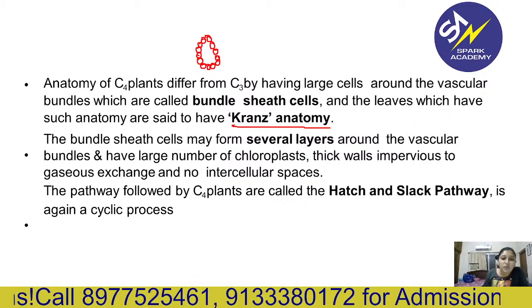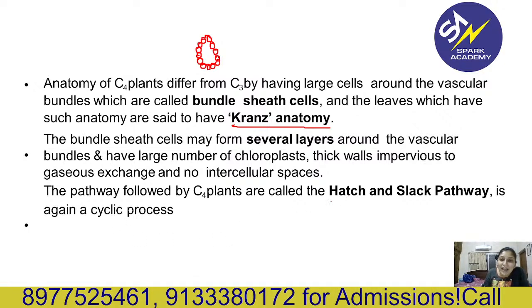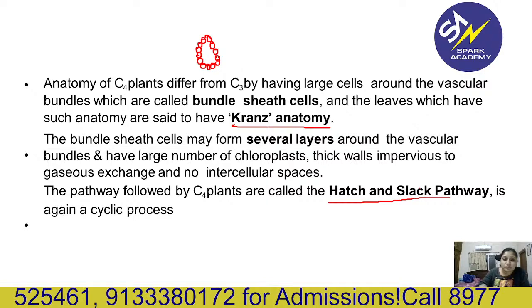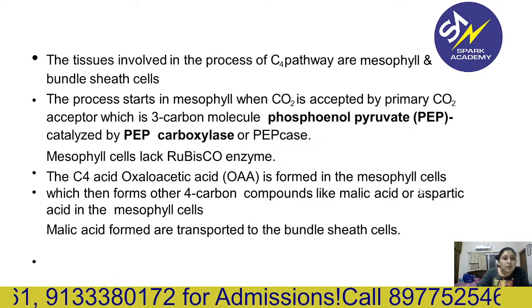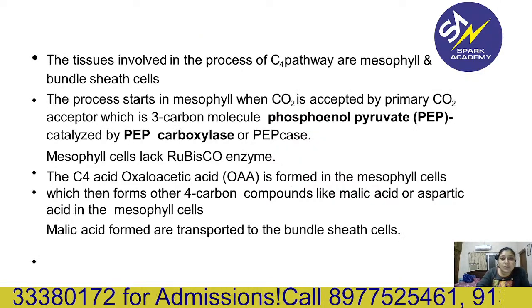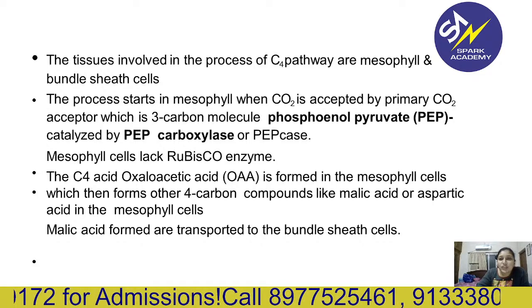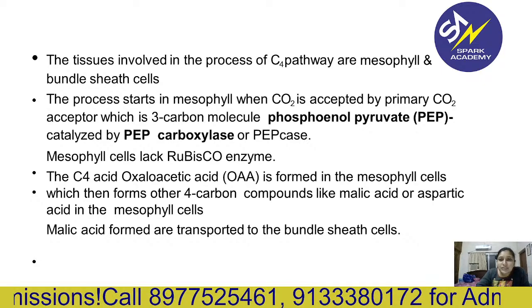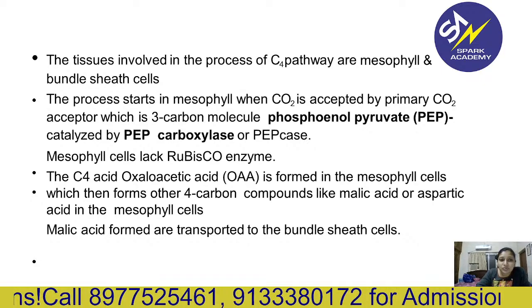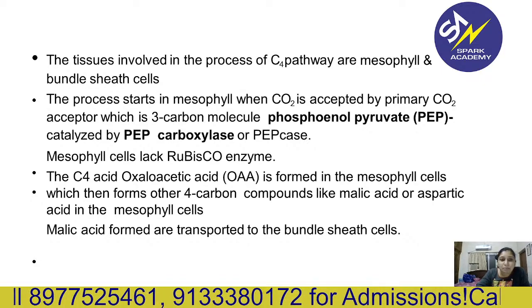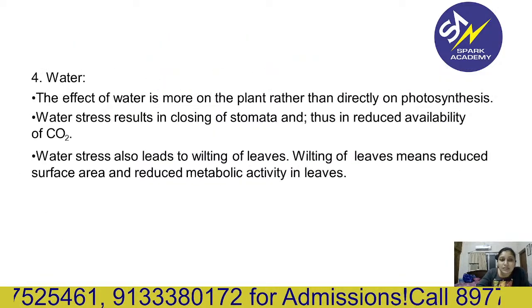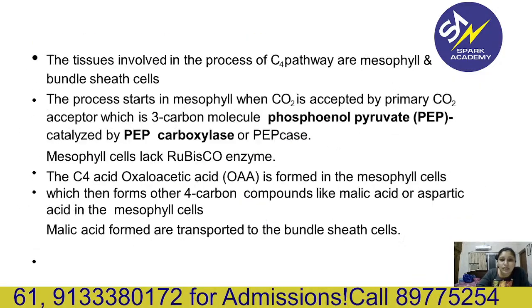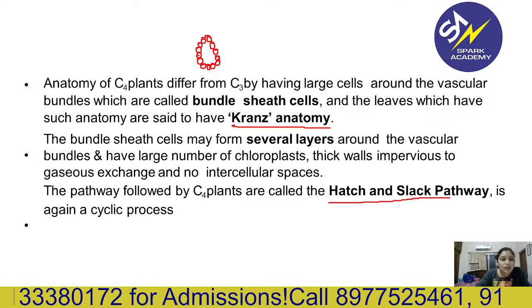So the pathway followed by the C4 plants is called the Hatch and Slack pathway. The tissues involved in the process of the C4 pathway are mesophyll and bundle sheath cells both. So CO2 is accepted by the CO2 acceptor, a 3 carbon molecule, PEP. Look here, we'll discuss it here. Oh, sorry, that diagram is missing.